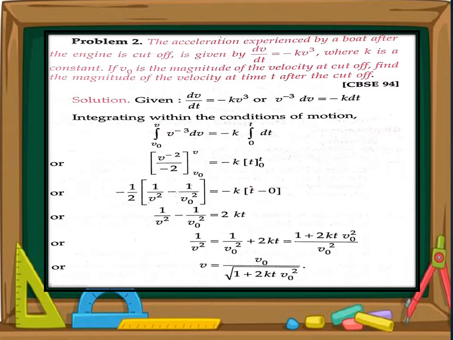Minus half is common, that is minus half into 1 by v square minus 1 by v naught square, and for time that is minus k into t minus 0. We have to find v here, so we keep v on left hand side and take all the parameters on right hand side, and finally we get the result. v is equal to v naught divided by square root of 1 plus 2kt into v naught square.